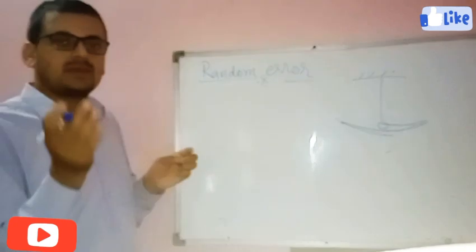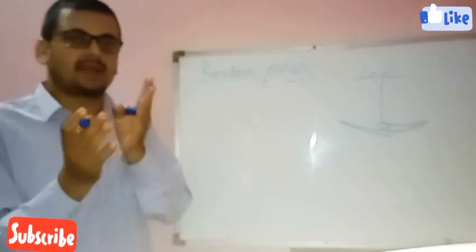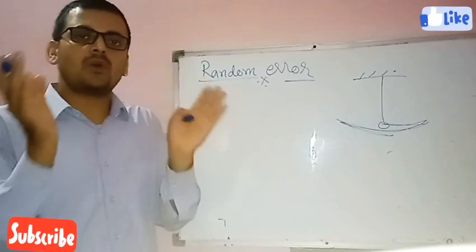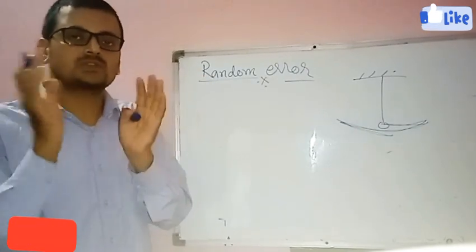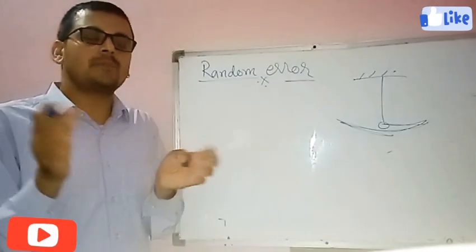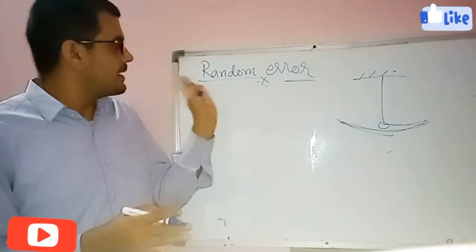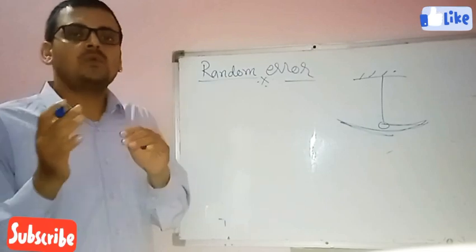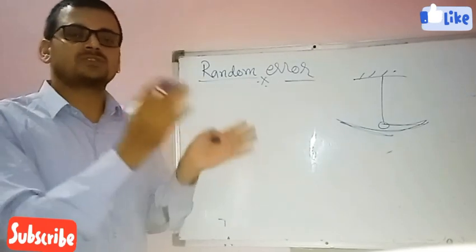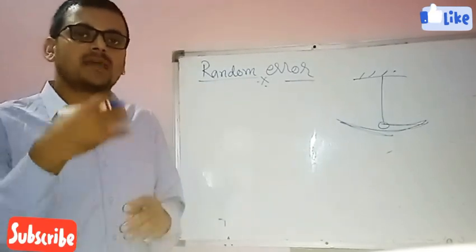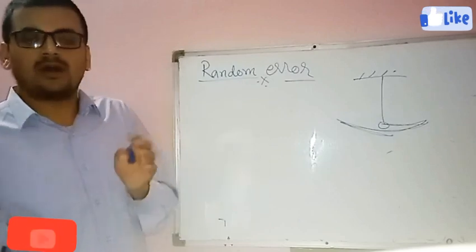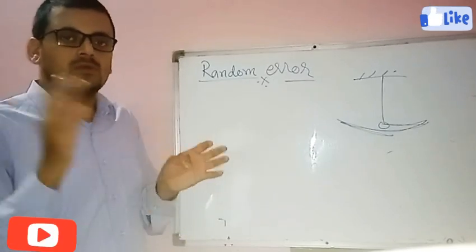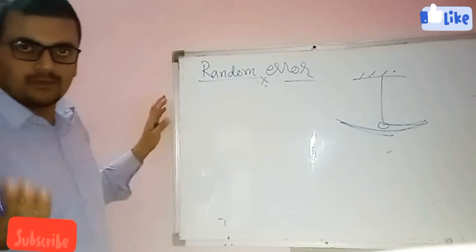Suppose the time which we have noted is not correct. So how will we calculate the correct time? We will take many readings, then we will find the mean. To remove the random error, we take many readings of that experiment and then find the mean of all the measured values. So the random error will be removed.